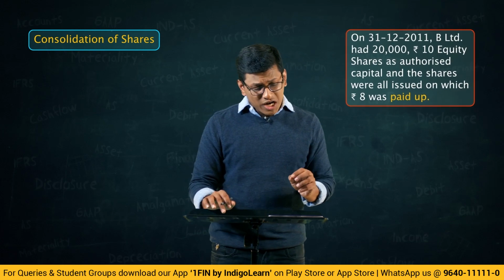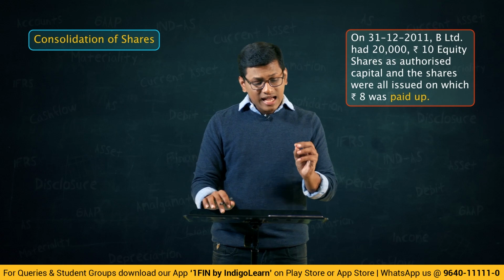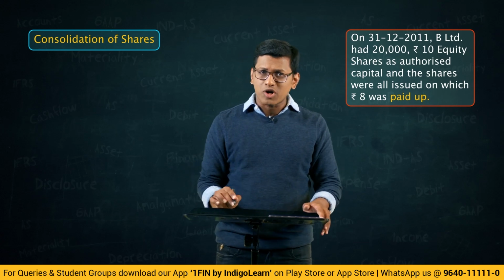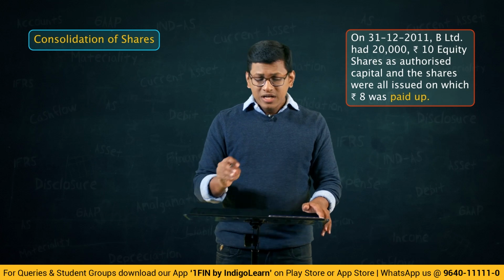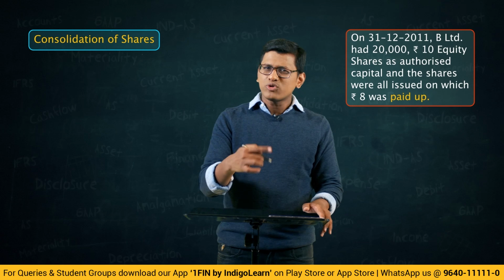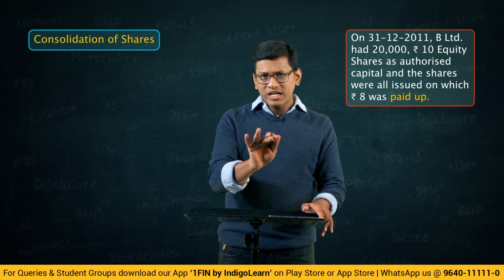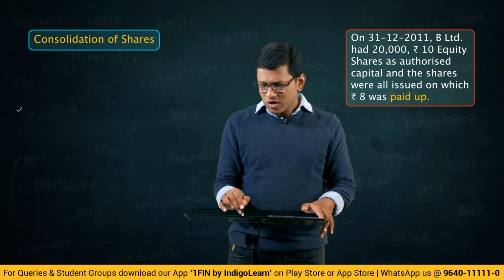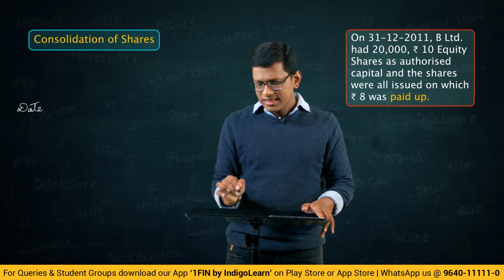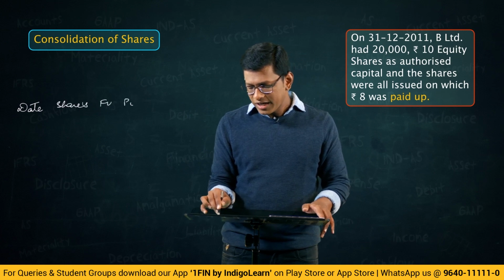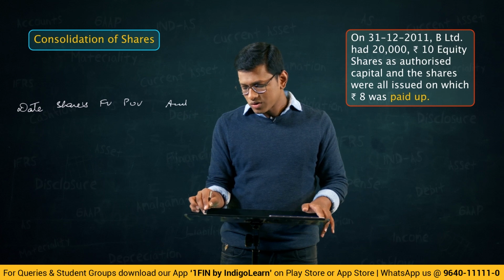On 31st March 2011, B Limited had 20,000. So what I want you to do is, as you read the problem, just make a small table. The information what is given, try to put into that particular table so that you don't have to read the question too many times, okay? So whenever you are reading questions regarding internal reconstruction, this is a good habit what you can form. So write in one column the date, then in the next column number of shares, then after that face value, paid up value and amount, okay, right.